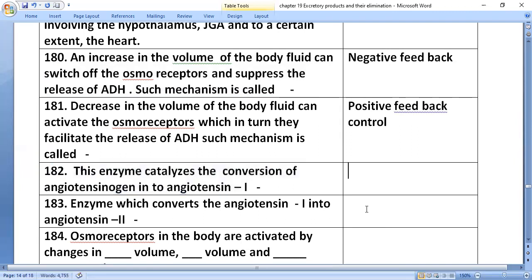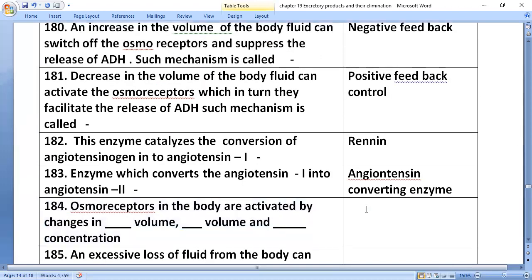Then renin, from the juxtaglomerular cell, is the enzyme which catalyzes the conversion of angiotensinogen into angiotensin 1. The enzyme which converts angiotensin 1 into angiotensin 2 is angiotensin converting enzyme, which is released from the lungs.